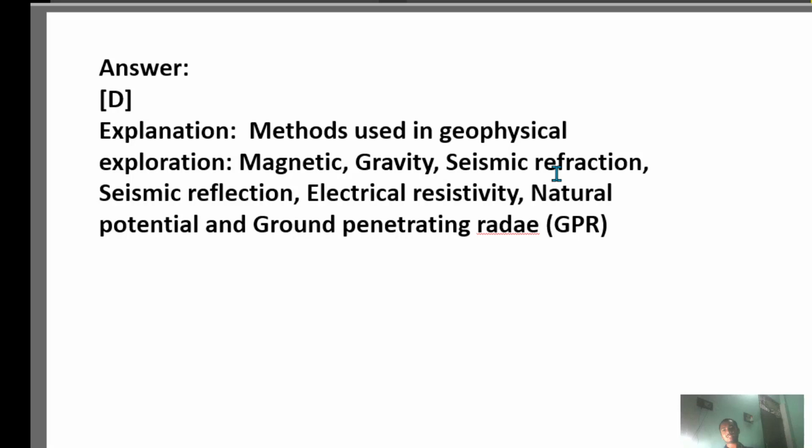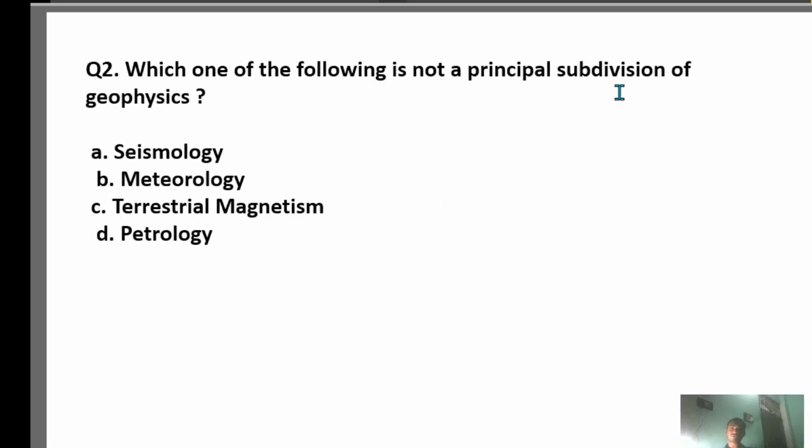Which one of the following is not a principal subdivision of geophysics? Principal subdivision of geophysics, I told you, branches. So which branch is not related to the principal subdivision of geophysics? Seismology, meteorology, terrestrial magnetism and petrology.